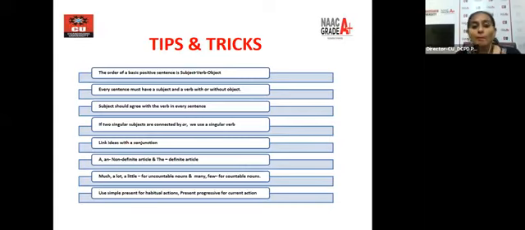Then we have much, a lot, a little. We use these for uncountable nouns. Whereas many and few are used for countable nouns. I have few friends. So, countable nouns.